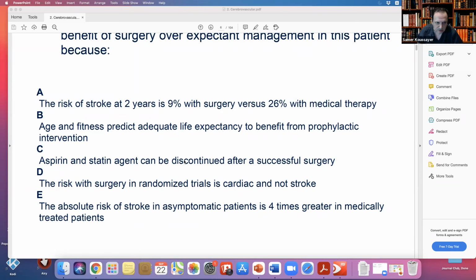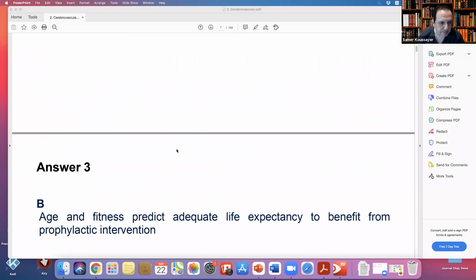So this is wrong also. So 2 times, okay, not 4 times. So what would you answer? The answer is that the benefit of surgery over expectant management depends on age and fitness, predicting adequate life expectancy to benefit from prophylactic intervention. Excellent, very good.